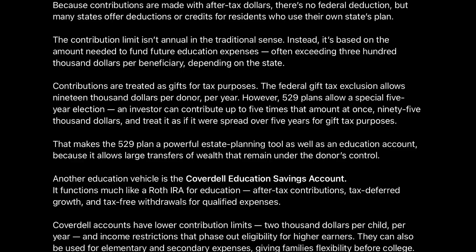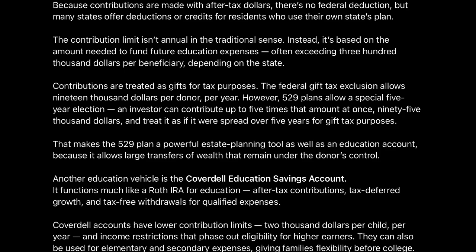Funds in a Coverdell must be used by the time the beneficiary turns 30, or they must be rolled into another Coverdell for a younger family member. Compared to a 529 plan, the Coverdell offers more control over investment choices, but less capacity for large-scale saving. The 529 offers higher limits and broader access, but with investment choices tied to plan menus.